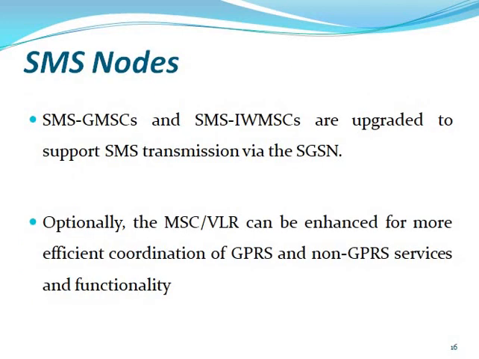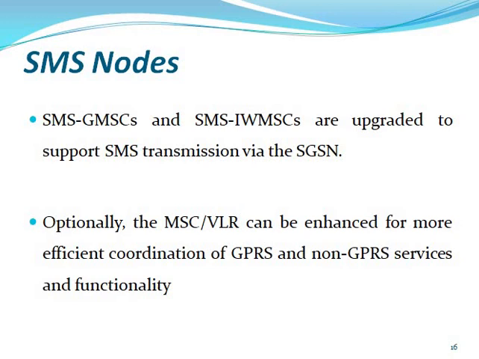Then the SMS node. The SMS-GMSC and SMS-IWMSC are upgraded to support SMS transmission via the SGSN. So the user can easily send SMS using GPRS.